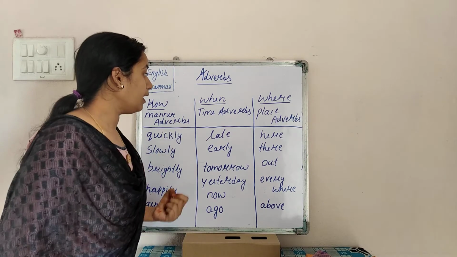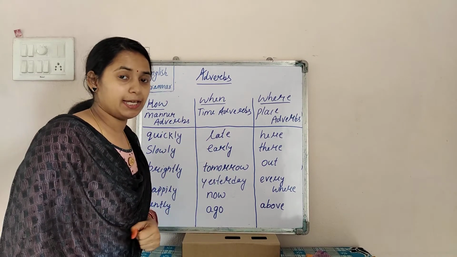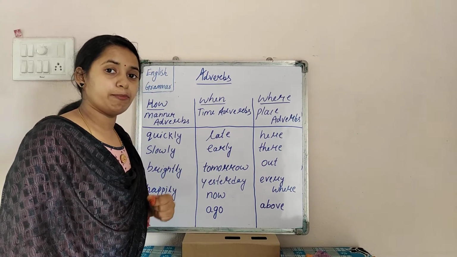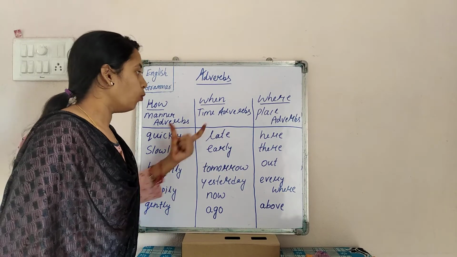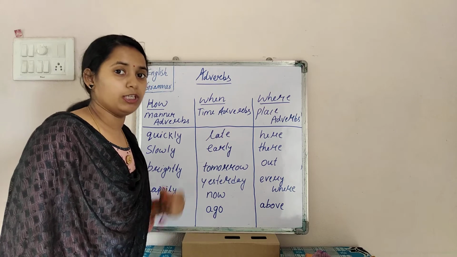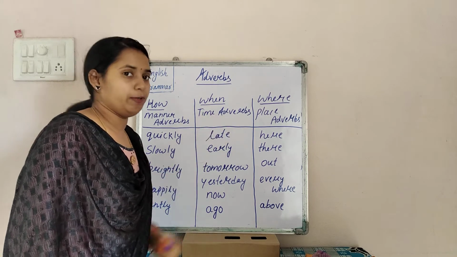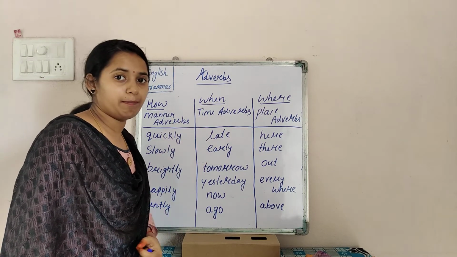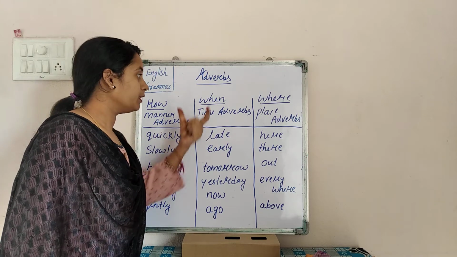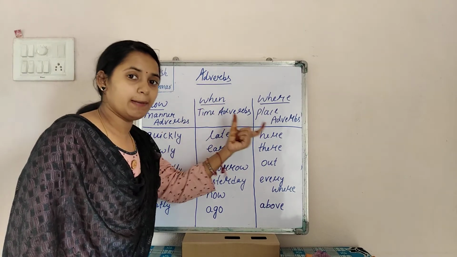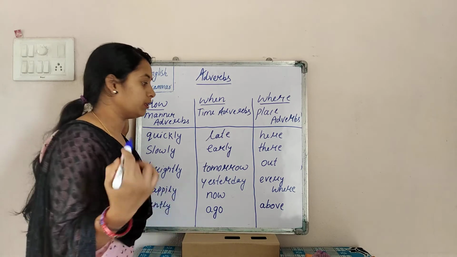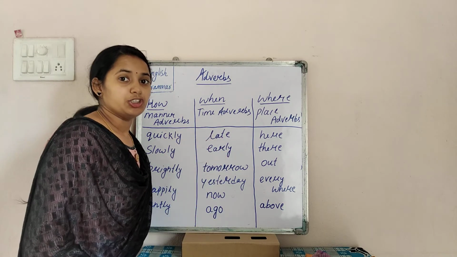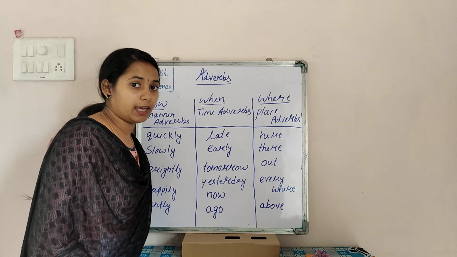Now moving to the next one, as I said, the word which gives information about the time of the particular action carried out. That means when the particular action is carried out is called time adverbs. So these are easy to remember, right? How, manner adverbs; when, time adverbs; where, place adverbs. Yes or no? So now let's see what the different time adverbs are.